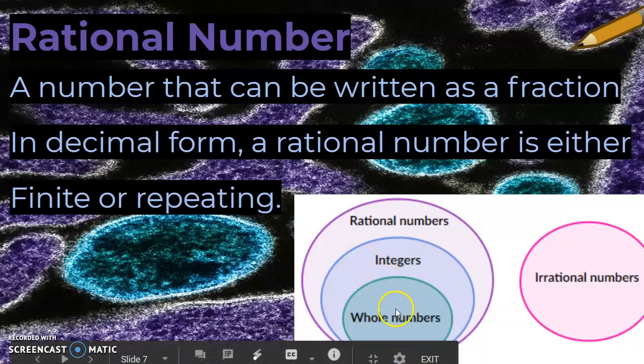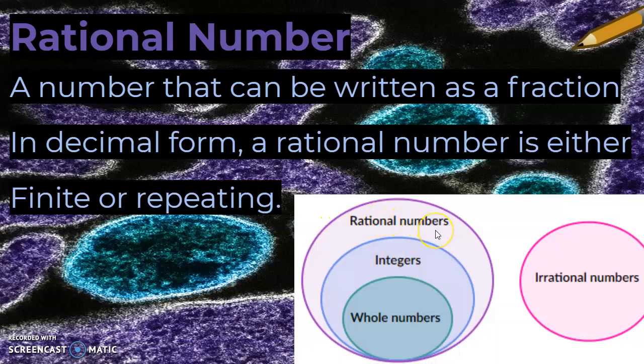So if you put 3 here, you're saying that 3 is a whole number and an integer, because integers are positive and negative whole numbers. So all the positive whole numbers and 0 go here, and then all of the negative whole numbers go here. So this is 0, 1, 2, 3, 4, 5, blah, blah, blah. This is -1, -2, -3, so on and so forth.